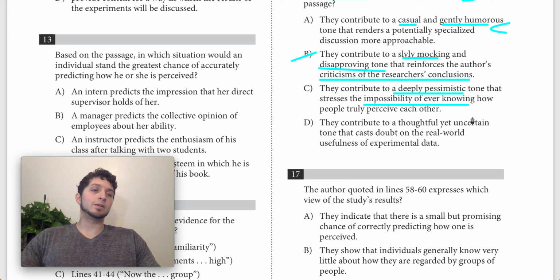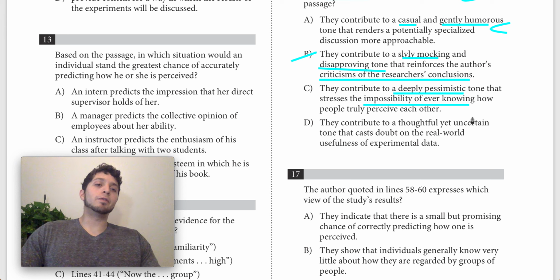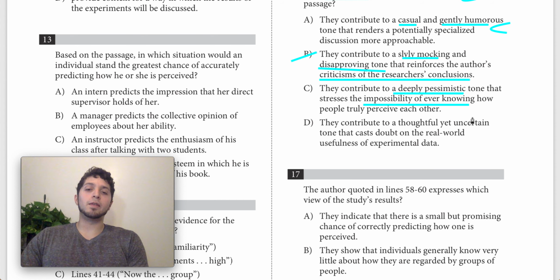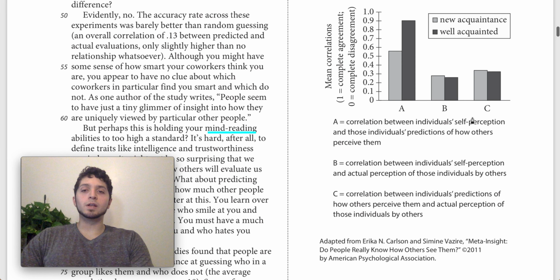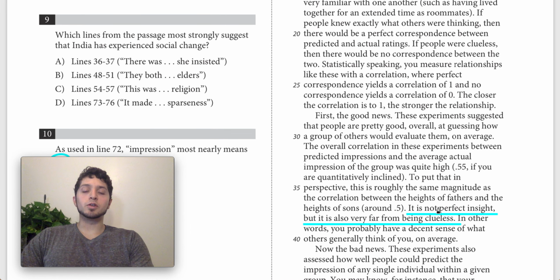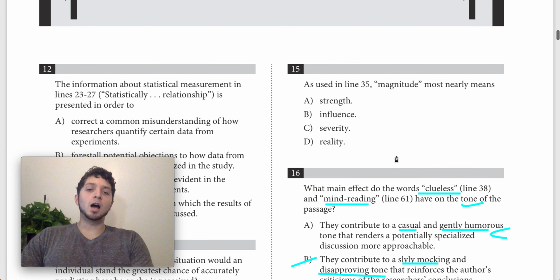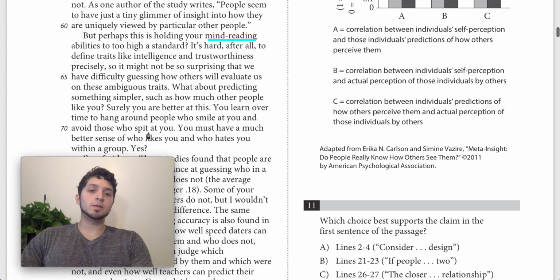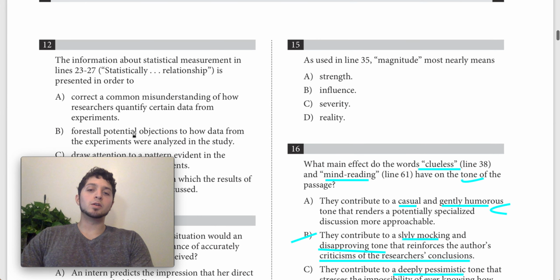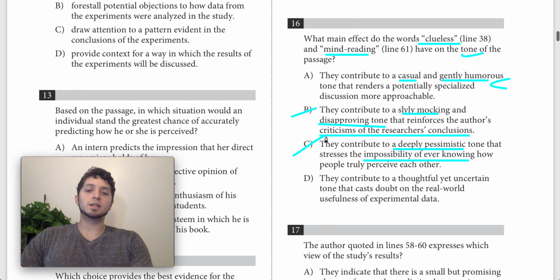Not only pessimistic, which is strong by itself, but deeply pessimistic. And not only we hardly know, but impossibility of ever knowing. So very strong claims, which means you need very strong evidence in the text, which is just not there. And moreover, really what the passage says is that we do understand, right? When we're talking about being clueless up here, that comes immediately after understanding that we're actually pretty decent at understanding how groups of people feel about us. And even when we're talking about individuals, it says that we have a tiny glimmer of insight. So it's not impossibility of ever knowing. Let's get rid of C.